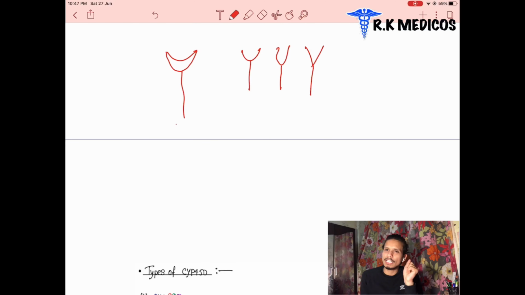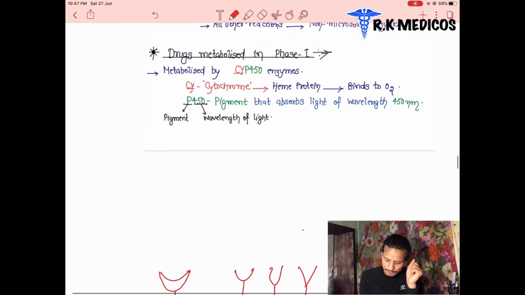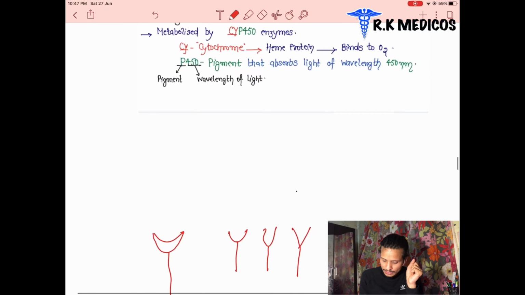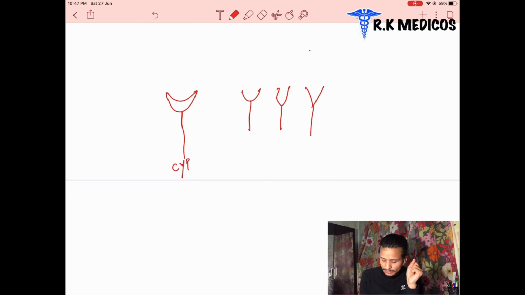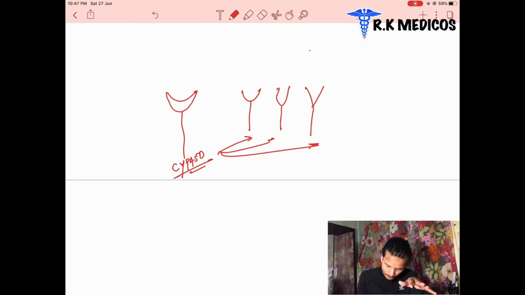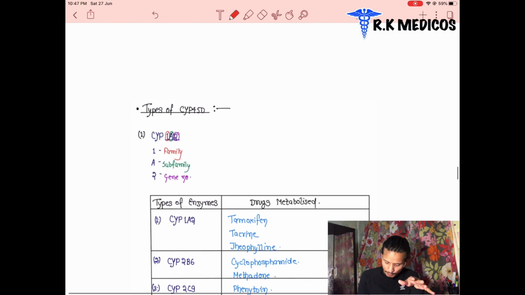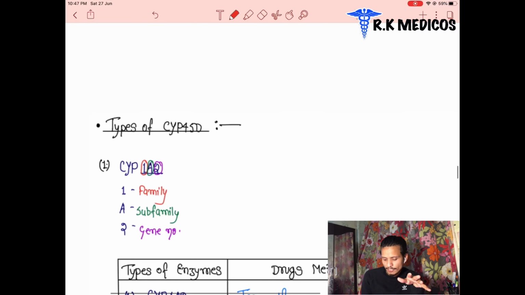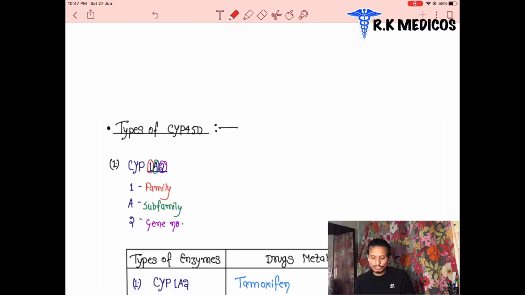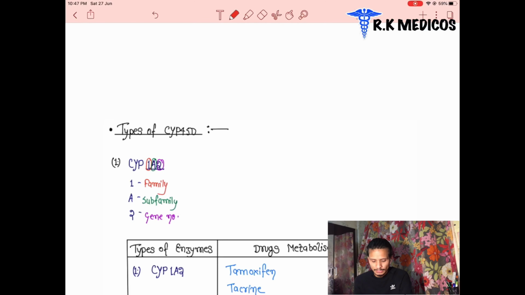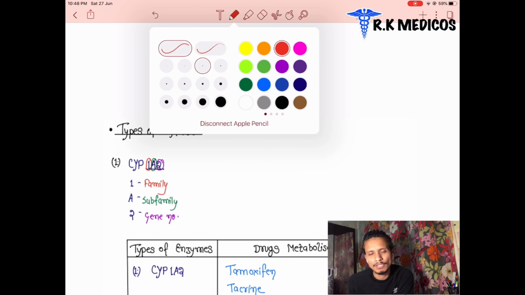There are several types of it, and something changes inside each one. They are all CYP450 enzymes, but there are several types on the basis of their structural components, their family, their subfamily, and their differentiation.